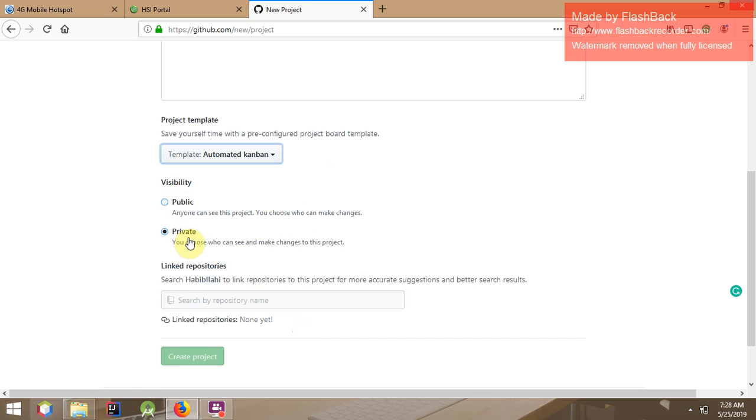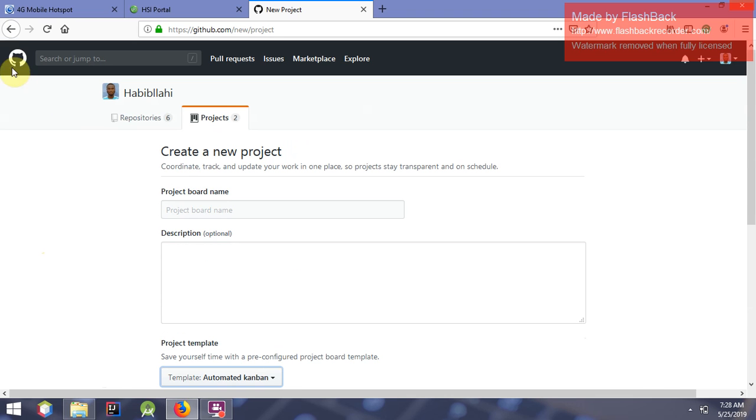Now, you can make it private or make it public. If you make it private, you can choose those that can make changes to the project, and if you make it public, anyone can make changes to it. Now look at this. Because this project is being created at a user level, repositories have to be linked to it. You may choose to link at first, or you may choose to link later after the project has been created, but you have the choice of linking about 25 repositories. That means this single project can be used to manage 25 different repositories maximum as a user. Then you click on create. Now that's about user project.